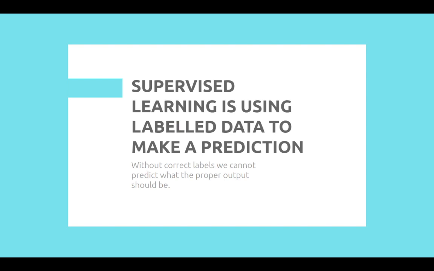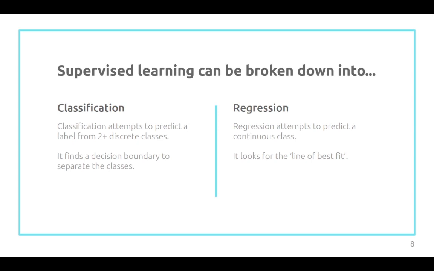Today we're focusing on supervised learning. Supervised learning is using labeled data to make a prediction. Without correct labels, we can't predict what the proper output should be. Good data is key. We can break supervised learning down into two further categories. Classification and regression. Classification attempts to predict a label from two or more discrete classes. It finds a decision boundary to separate the classes.